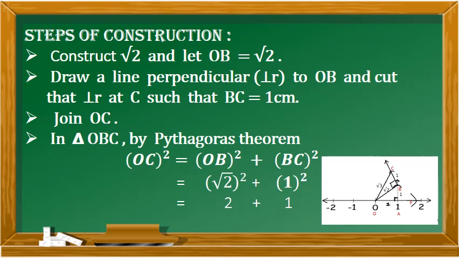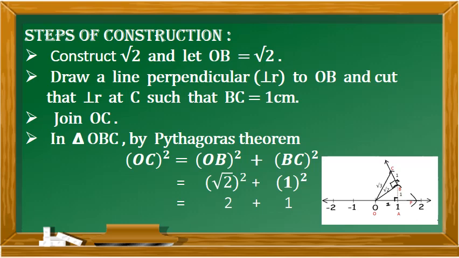That is how we are going to prove it, by Pythagoras theorem, since it is a right angled triangle. Now OC square is equal to OB square plus BC square. What does that represent? OC square is the hypotenuse square, equal to OB square, which represents the base, plus BC square, which represents the height square.